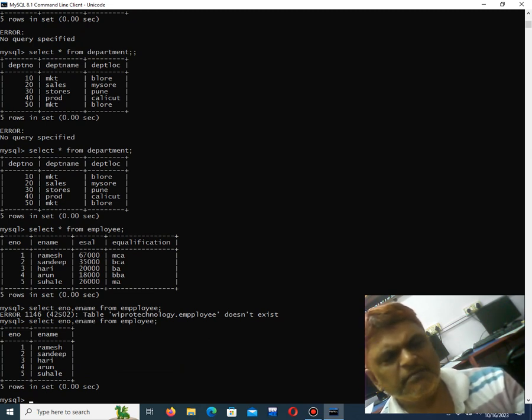Now in this we have different types of operators. What are they? You have arithmetic operators, relational operators. Arithmetic means, if you want to add: plus, minus, into, divide. Relational means less than, greater than, less than or equal to, greater than or equal to. Logical means and, or, not. These operators are a very important concept. They come in all languages, in programming languages and also in databases.